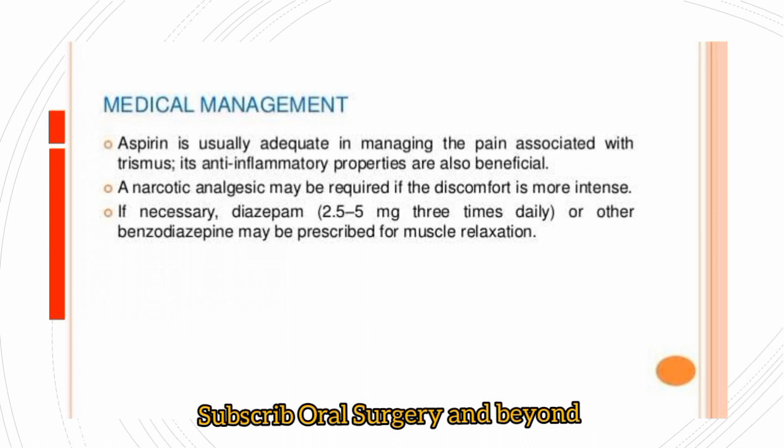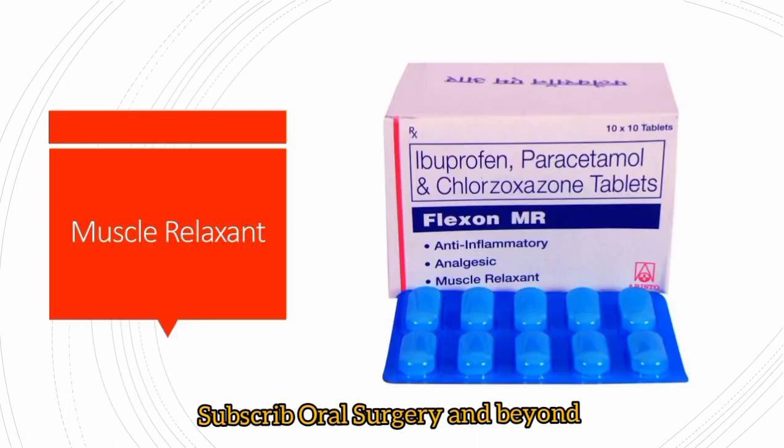Then a narcotic analgesic may be required if the severity is more. If necessary, we also advise diazepam 2.5 to 5 mg thrice a day. Benzodiazepines are also helpful. The muscle relaxant, we can say, is the treatment of choice. So mostly we advise a combination of ibuprofen, paracetamol and chlorzoxazone for the patient, two times a day for 5 to 7 days post-operatively after diagnosis of the trismus.